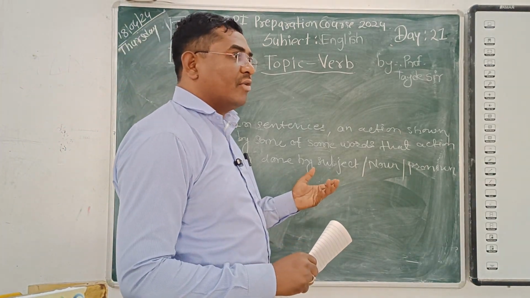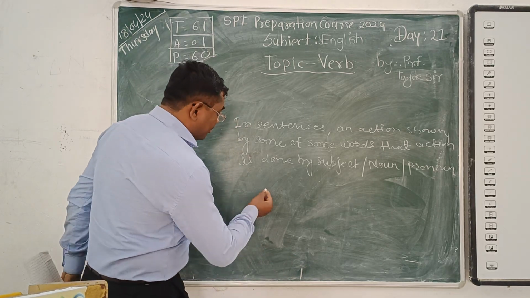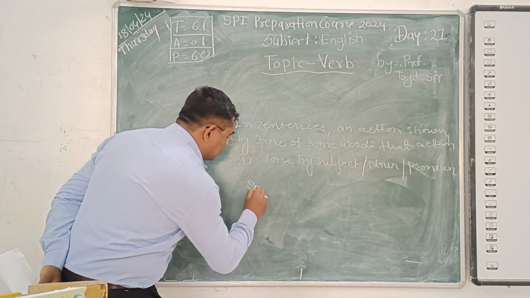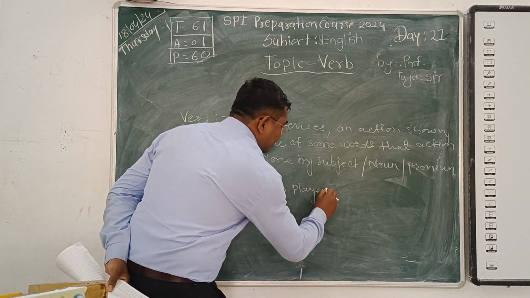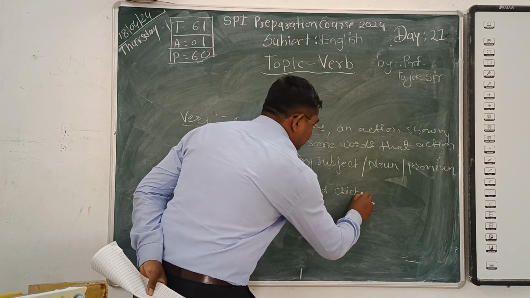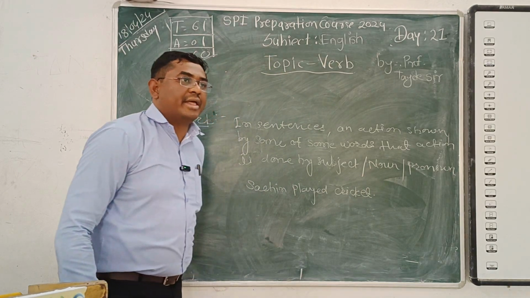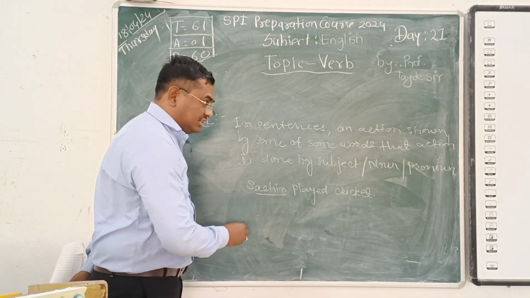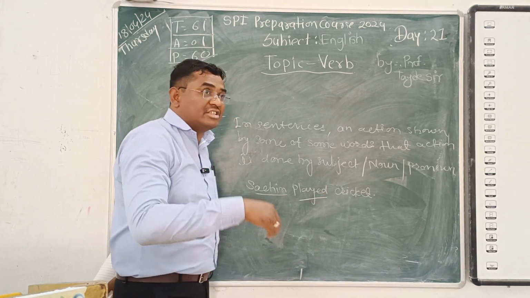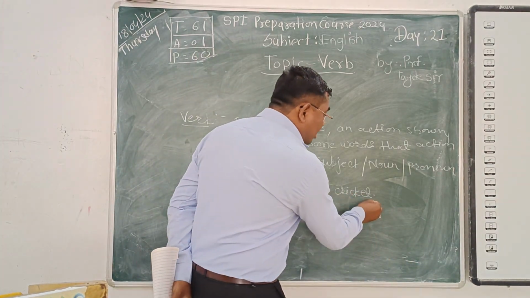Okay, got it? For example, suppose I say, Sachin played cricket. Here the subject is Sachin, who is doing some action, and cricket is the object.